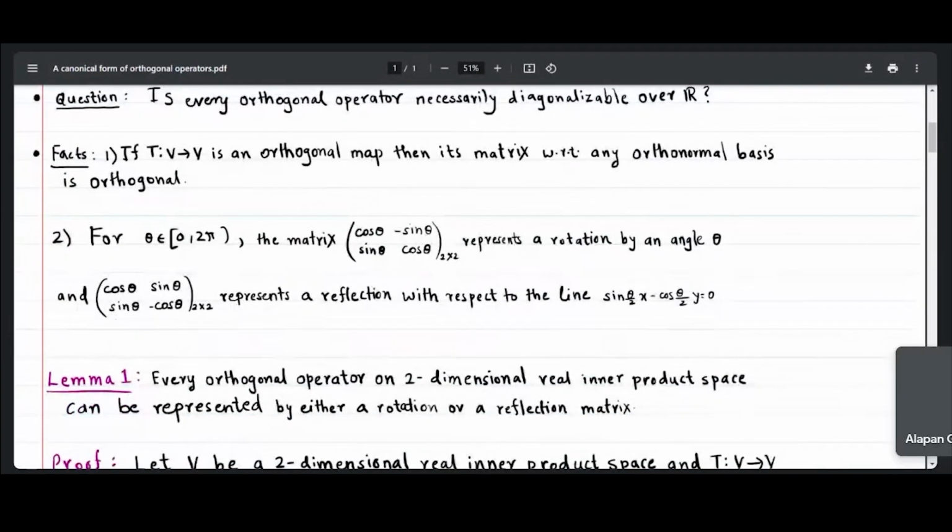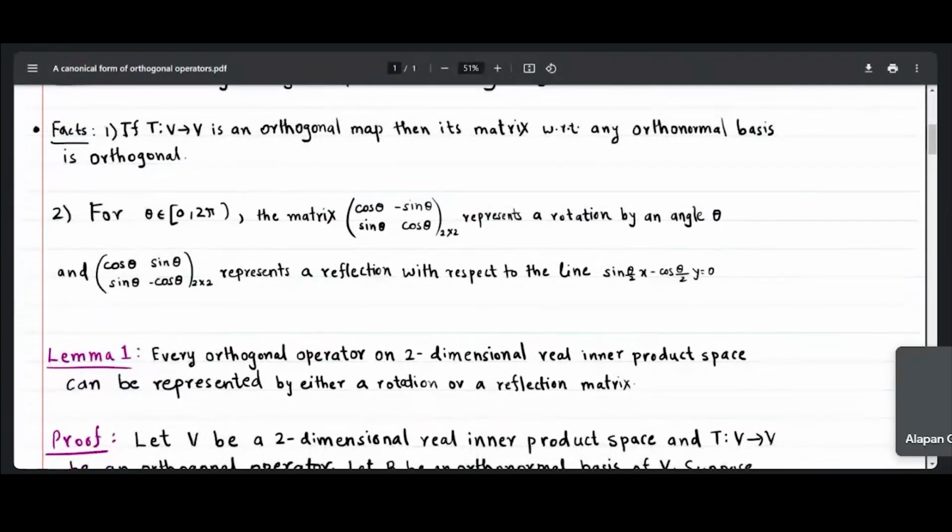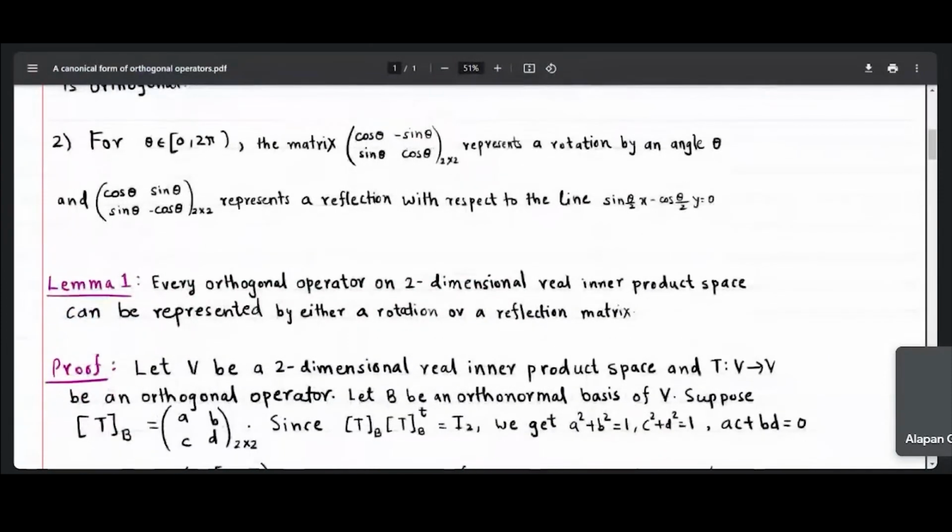So we will see one theorem about orthogonal operators which are not diagonalizable. The theorem says that we can find an orthonormal basis with respect to which our matrix of T will look simpler. We will see that theorem later. Before proving that theorem, we will see two lemmas. Here is the first lemma.